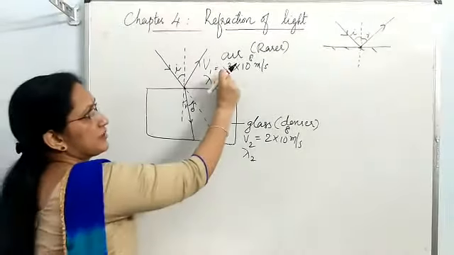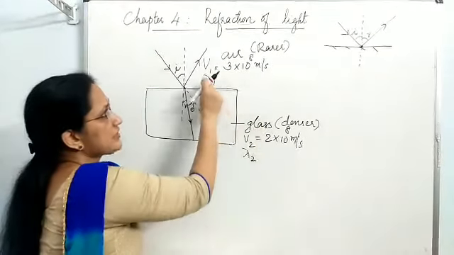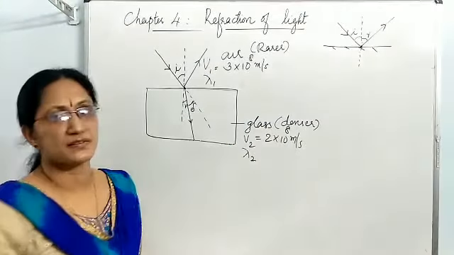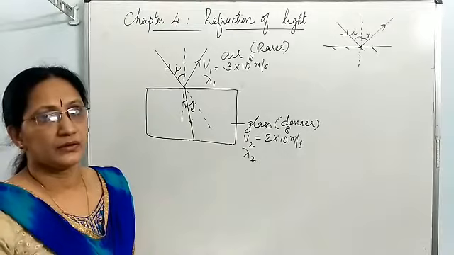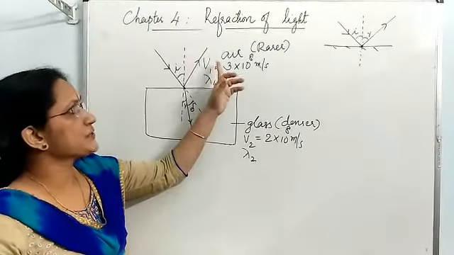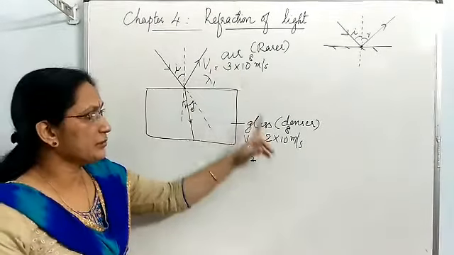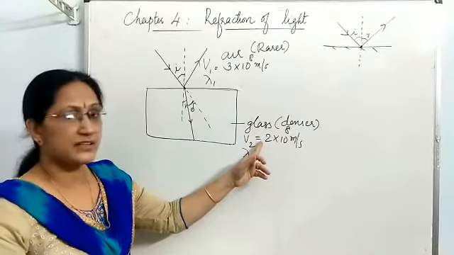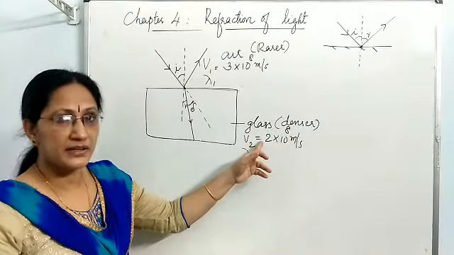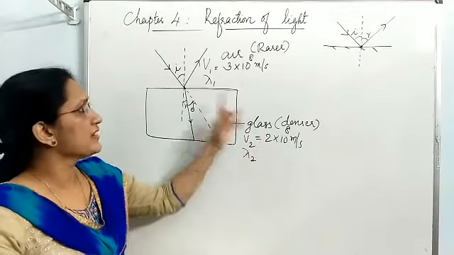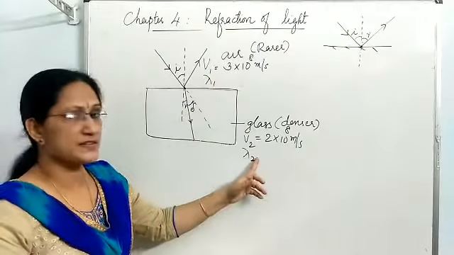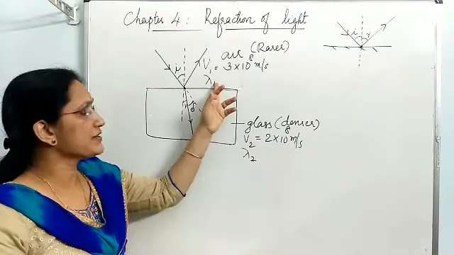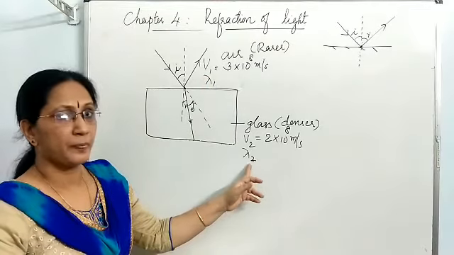Here in this example, velocity is decreasing, which means wavelength also decreases. So while light enters from a rarer medium to a denser medium, its speed or velocity decreases. Wavelength also decreases. That means lambda 1 is higher than lambda 2.